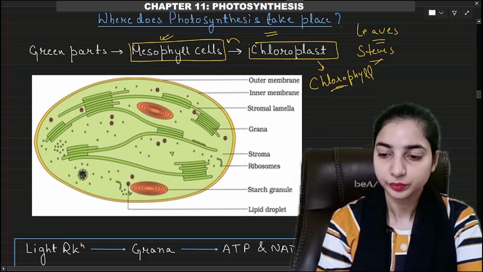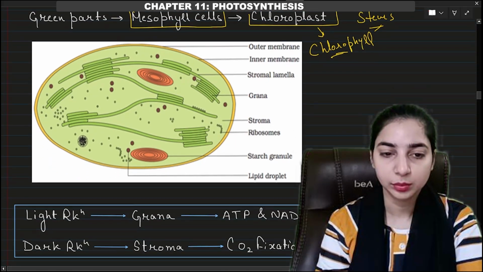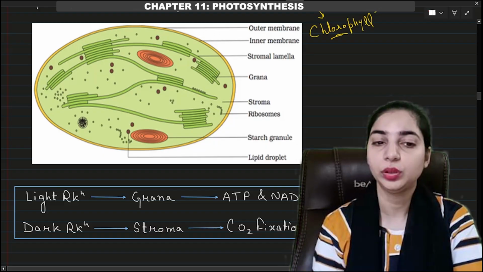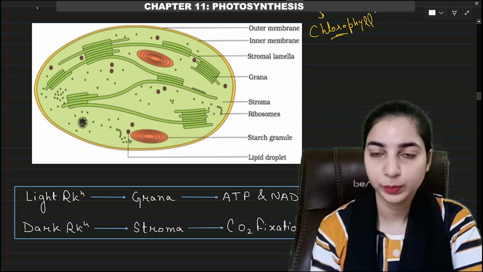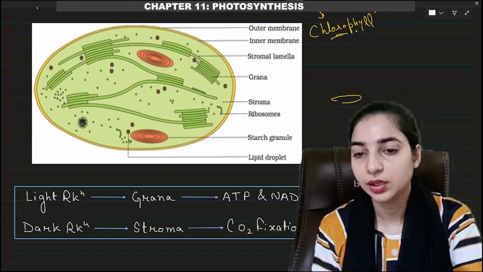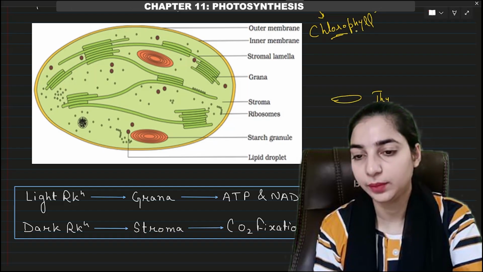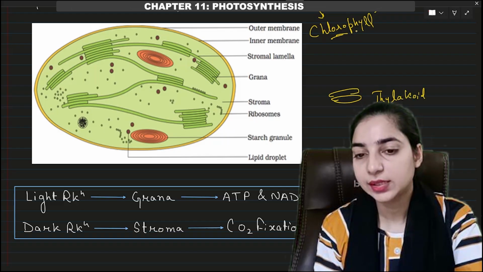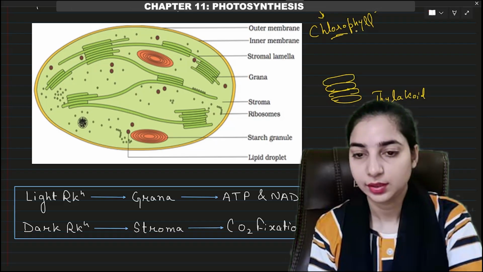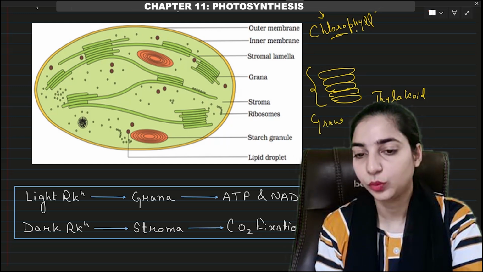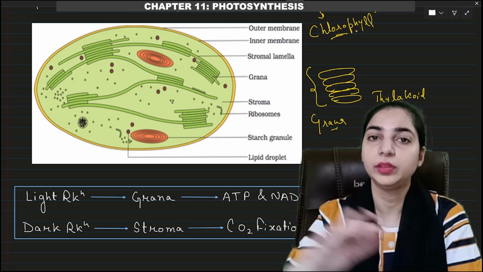Okay. Now here we have the diagram of the chloroplast. In the chapter on the cell, we have already discussed the detailed structure of the chloroplast. We know that in a chloroplast we have coin-like structures known as thylakoids. So this is a thylakoid. These thylakoids are stacked one upon another, just like piles of coins, and these stacks are known as grana. So what are grana? Grana are the stacks of the thylakoids.